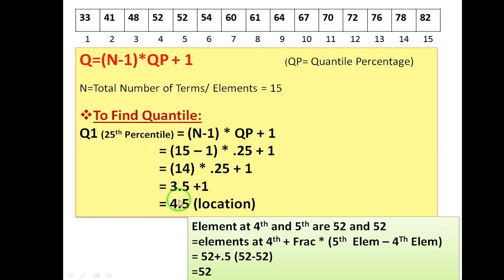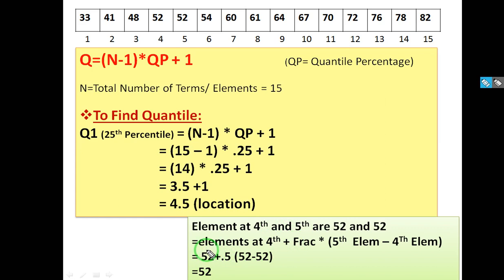If the location is a whole number like 4, 5, 6, 7, you can directly get that particular number from here. Suppose it is 6, so at 6 it is 54. If it's 10, at 10 it is 67. But here it is a decimal, 4.5. The location is in decimal. So when the location is in decimal, to calculate the exact number, what do you have to do?